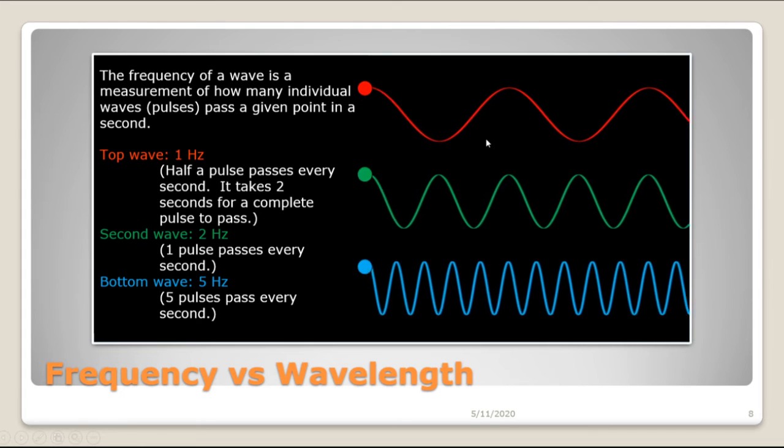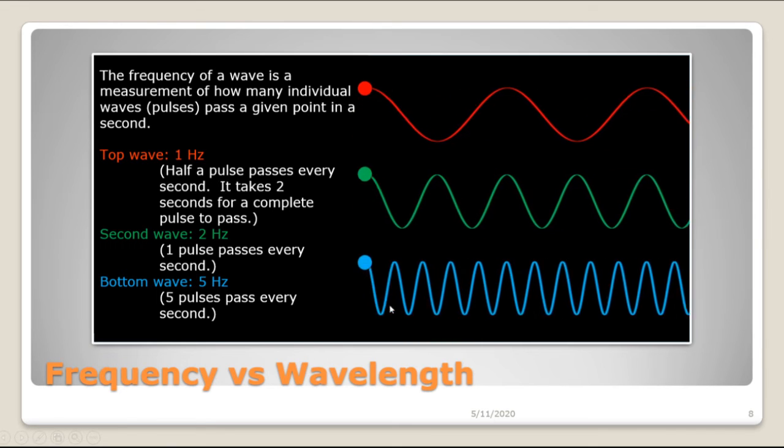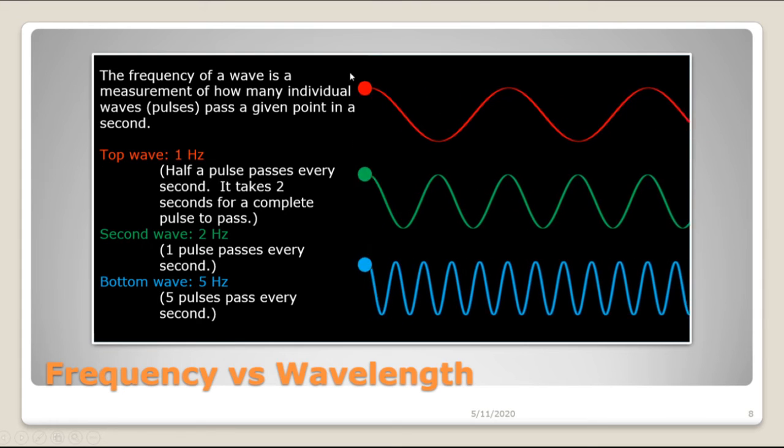Now notice that the waves are traveling from left to right. They're all traveling at the same speed. One's not moving faster than the other. It's just that the object generating the wave is vibrating faster for the blue one and medium for the green one and then slower for the red one. All right, so they all have the same speed, but they have different frequencies. Also notice that as the frequency gets higher, the wavelength gets shorter. These waves are closer together.